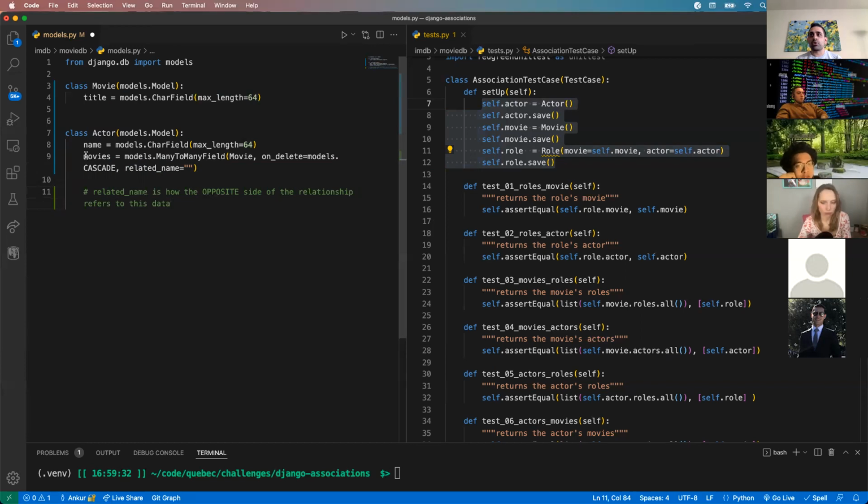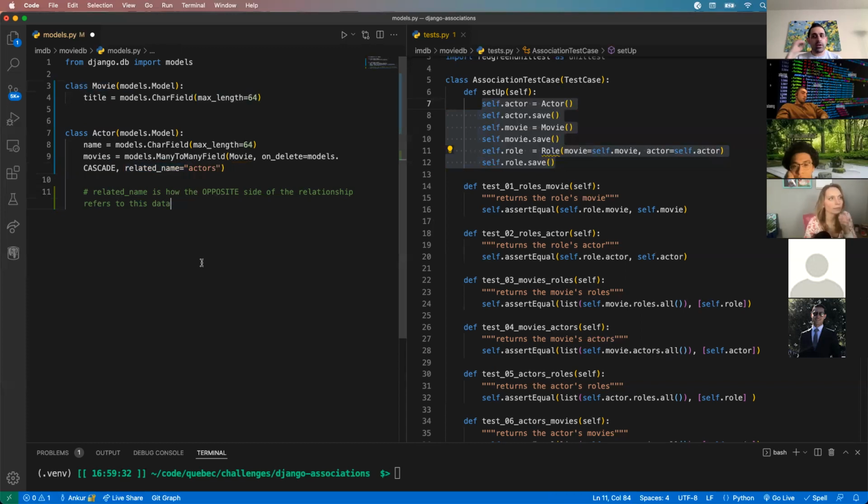What I mean by that is we're creating the many-to-many here. Actor is the front side. The opposite side is movie. So the many-to-many has an opposite side, which is movie. So related name is how the opposite model, in this case movie, will refer to the data it wants. So in this case, I'm going to name this actors.